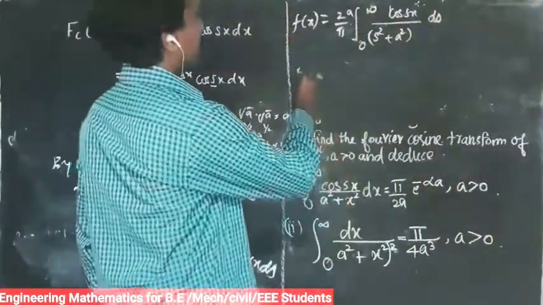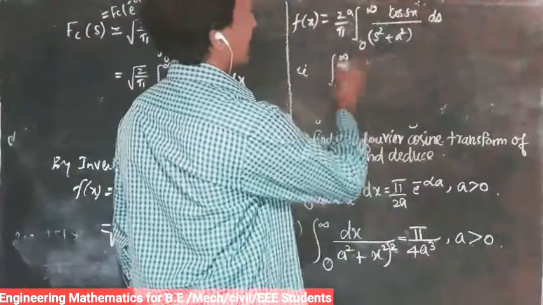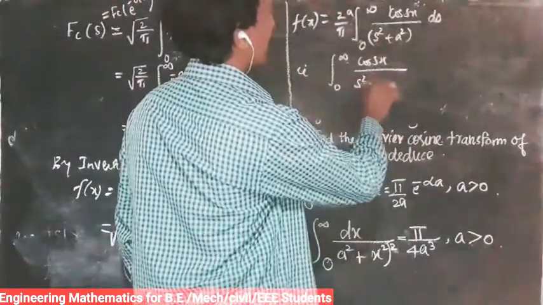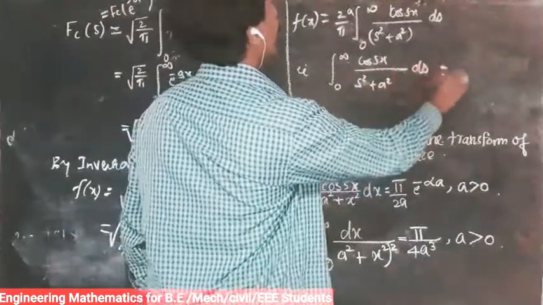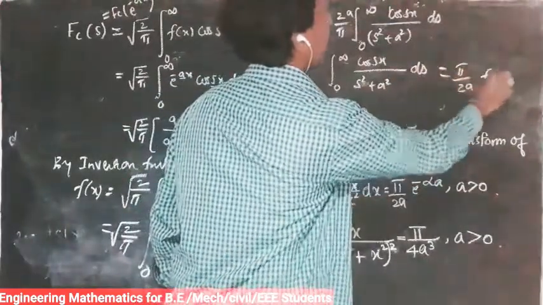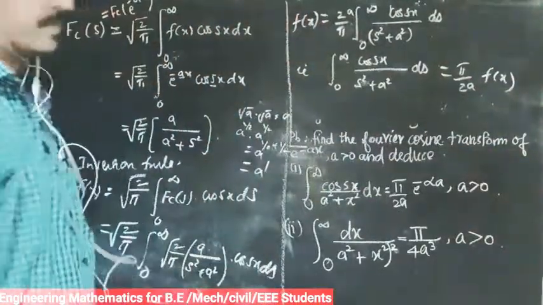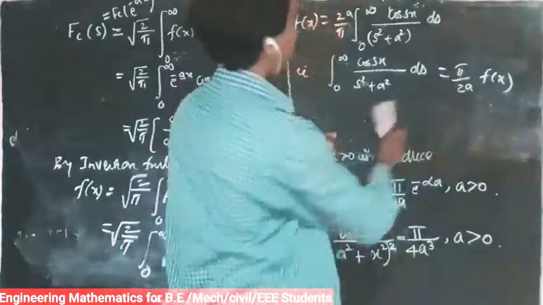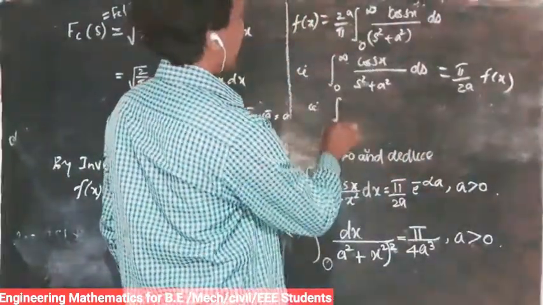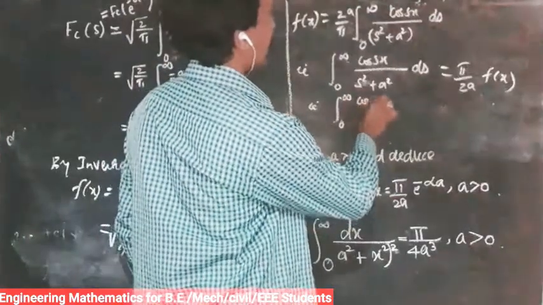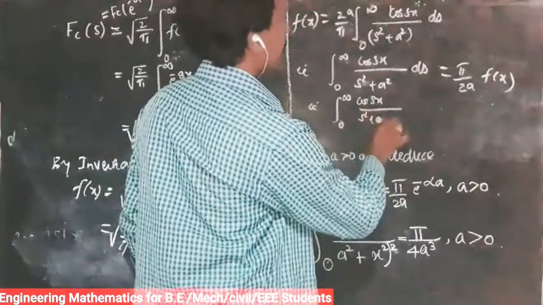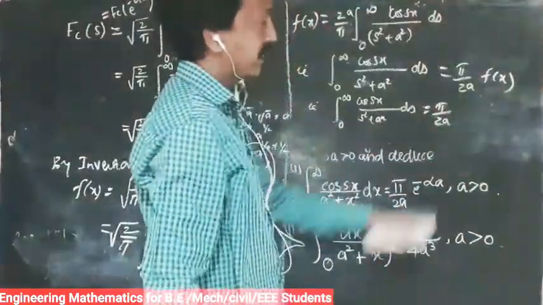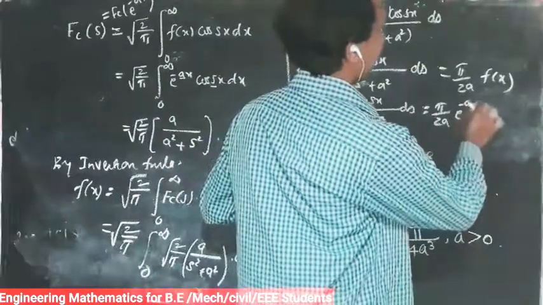So the integral from 0 to infinity of cos sx by a square plus s square ds is equal to pi by 2a times f of x. What is f of x? E power minus ax. So the integral is equal to pi by 2a e power minus ax.